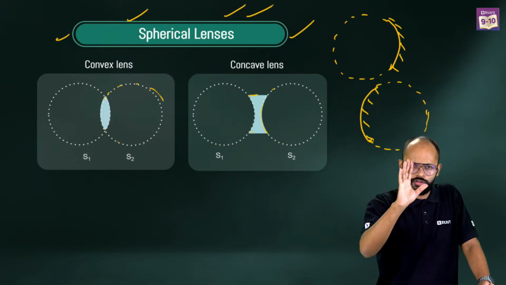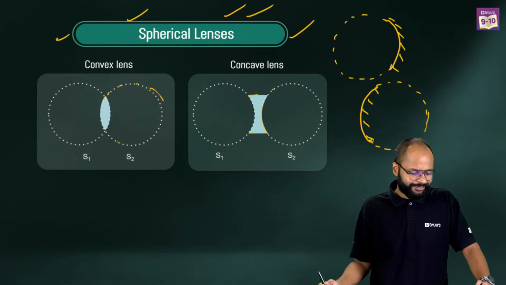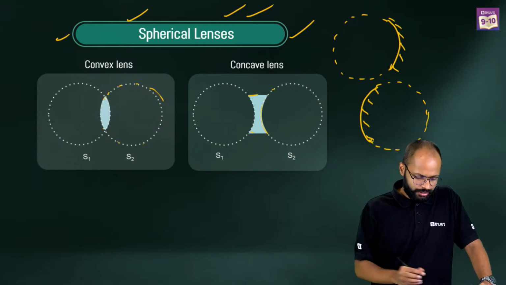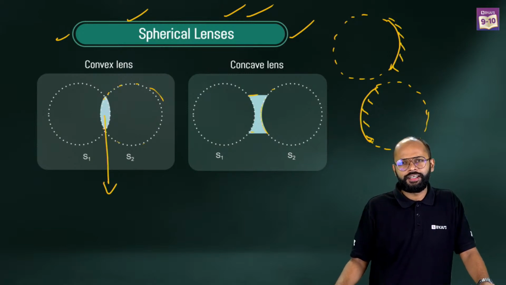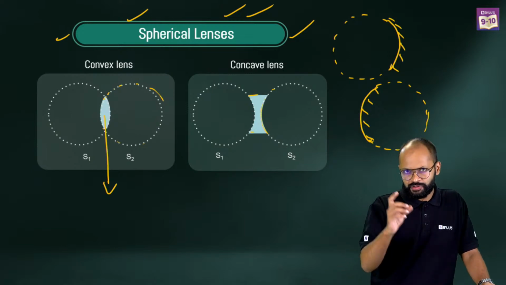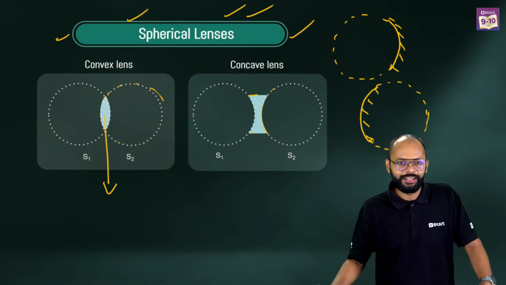Nice. Part of a hollow sphere, you can say it like this. Correct? And they also look like Venn diagrams a little bit. This looks like the common portion of Venn diagrams. True? How many of you remember Venn diagrams in maths? They were quite good, but sometimes difficult questions also come in Venn diagrams, right?